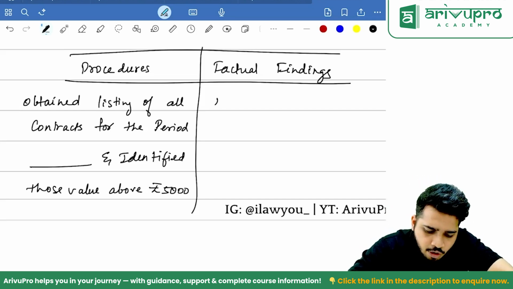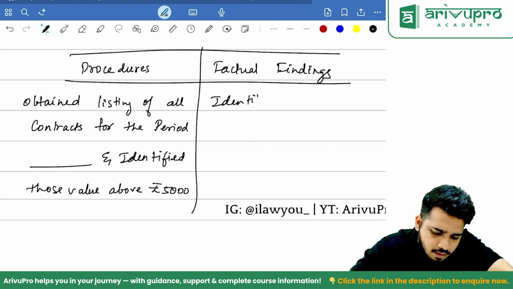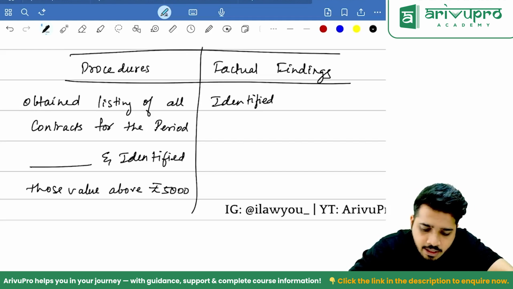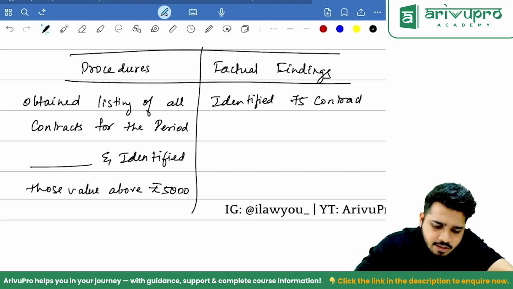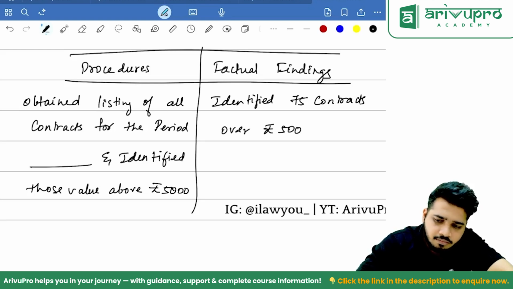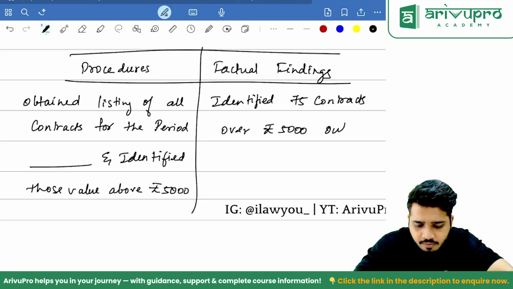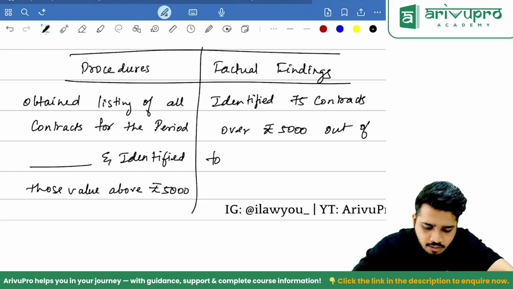Then here we'll write identified, let's say 75 contracts, identified 75 contracts over rupees 5,000 out of total, let's say 250 contracts.